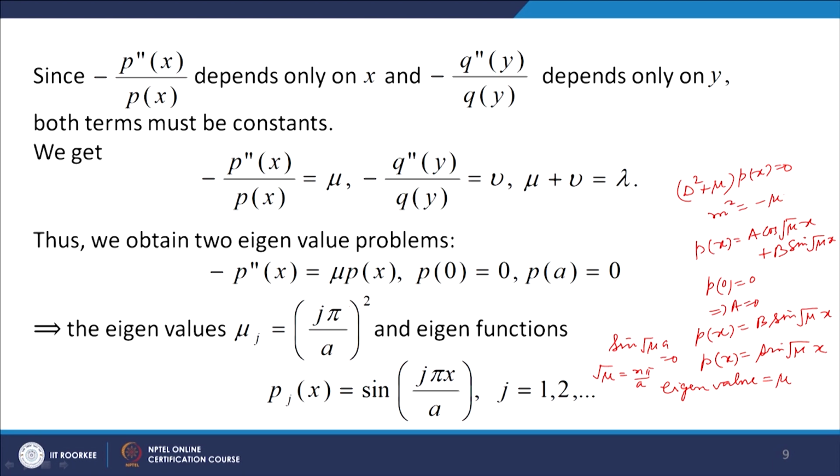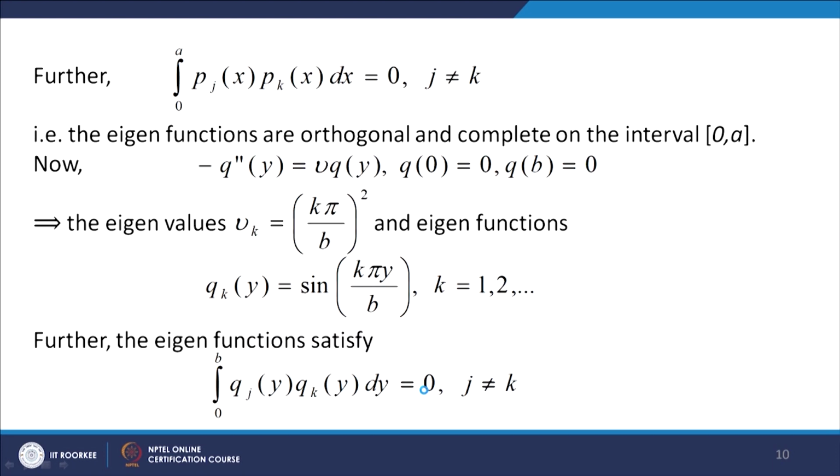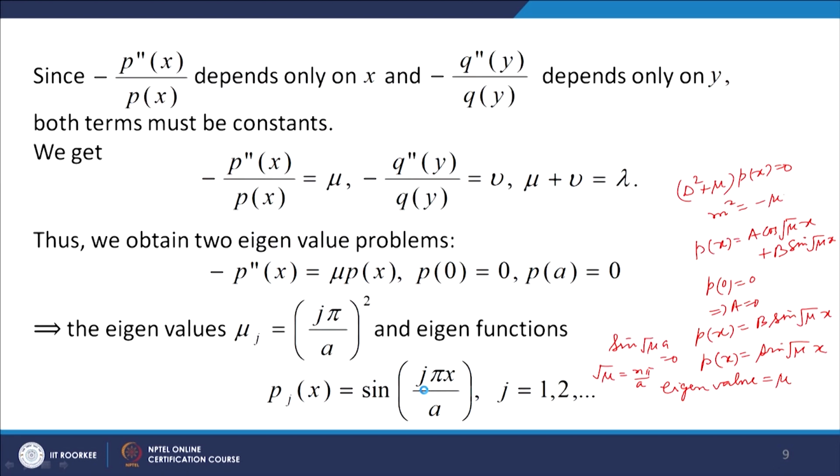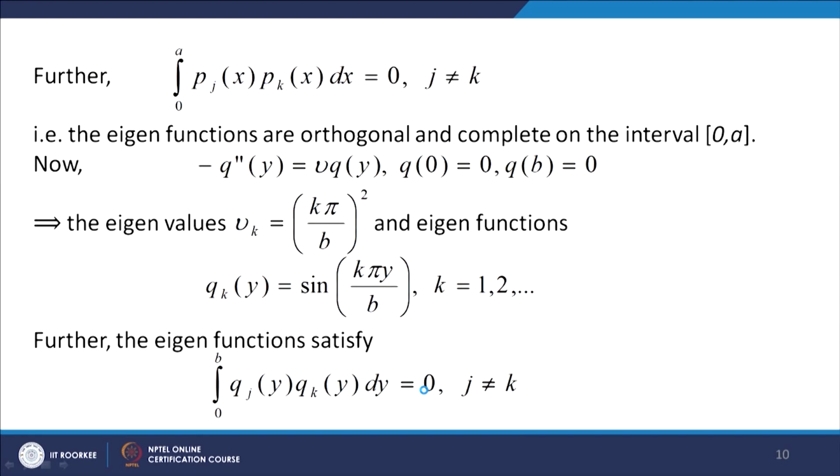So j pi by a whole square we get, and the eigenfunctions are sin j pi x by a. These sine functions satisfy the orthogonality property, that is, integral 0 to a p j x p k x dx is equal to 0 whenever j is not equal to k. They are orthogonal, also they are complete, that means integral 0 to a p j square x dx is non-zero, we can calculate its value.